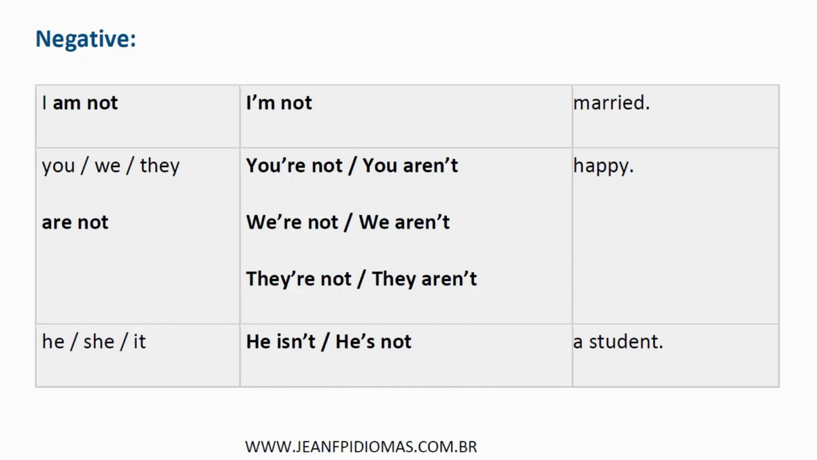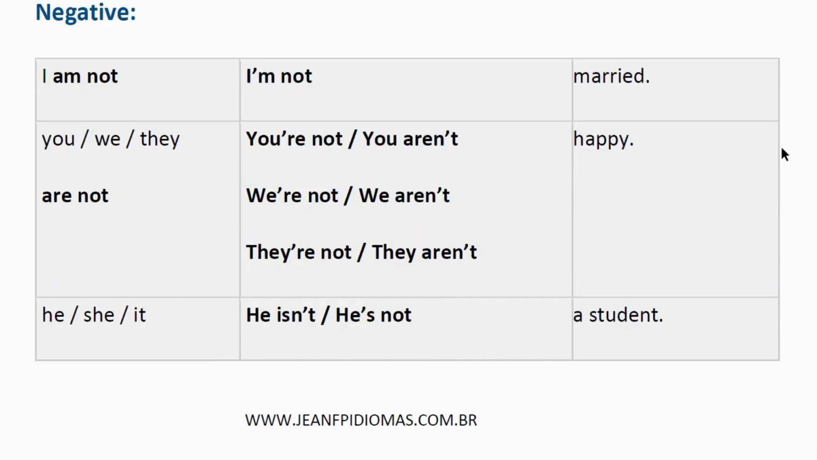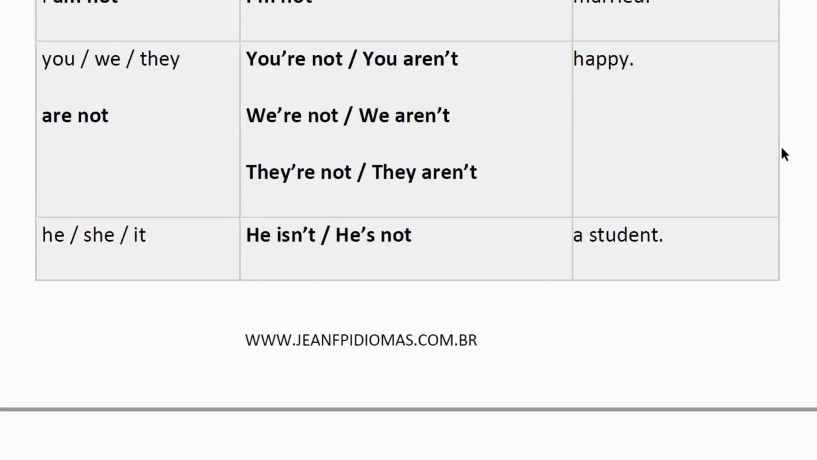He isn't, or he's not a student. She isn't, or she's not a student. It isn't, or it's not a student. There are two ways to make the negative short form. You're not happy, or you aren't happy. Both are correct and common.